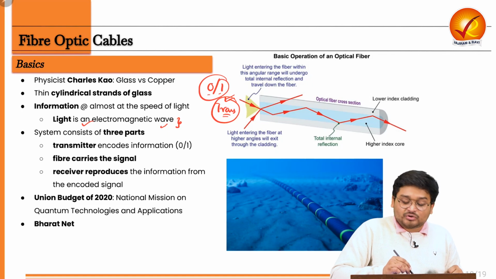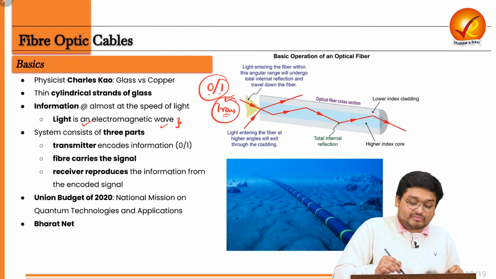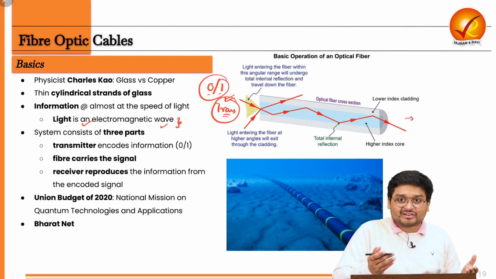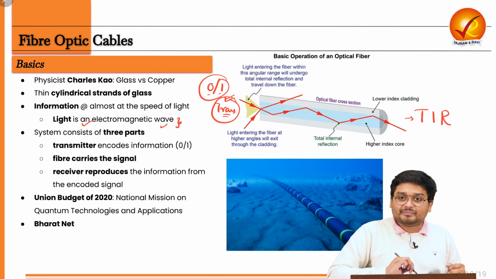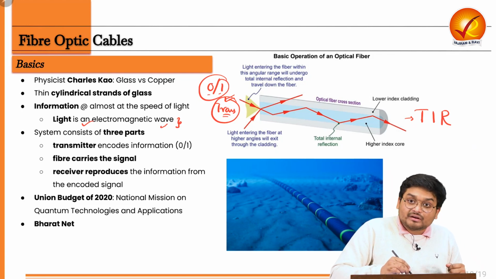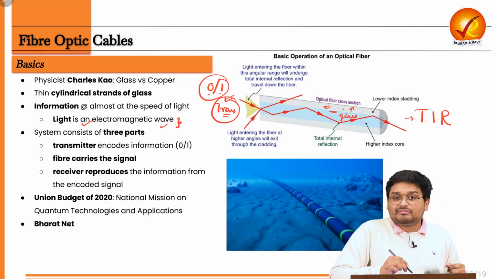And this glass tube is reflecting the light at such a high speed that it is almost traveling at the speed of light. The phenomenon working here is known as total internal reflection, because the material above the glass has a refractive index which is not similar to the glass.